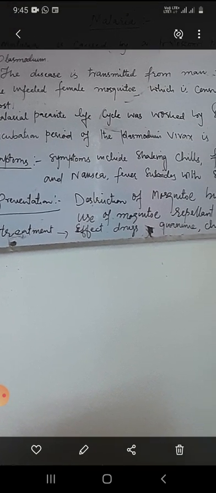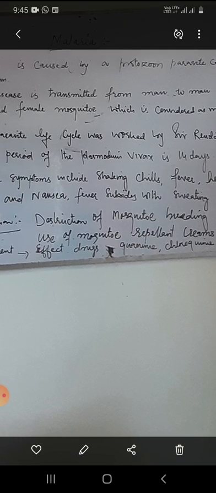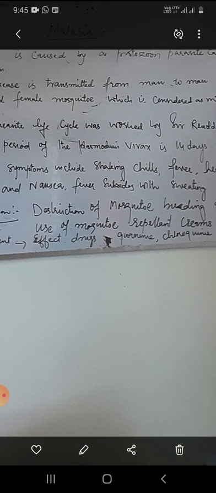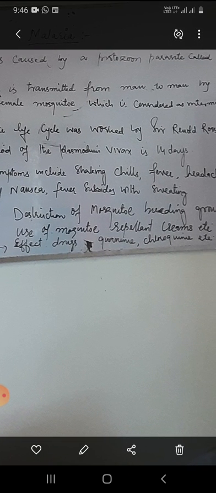Now the symptoms. Symptoms include shaking, chills, fever, headache and nausea. The fever subsides with sweating, with profuse sweating. Whenever sweating occurs, the fever subsides.